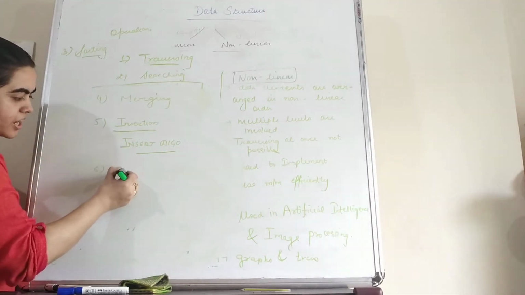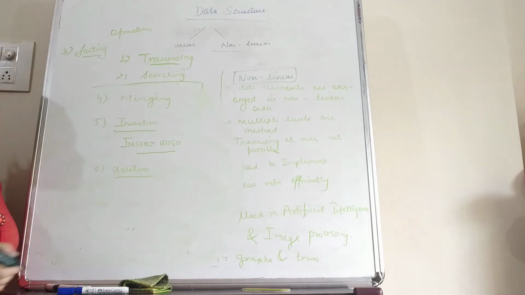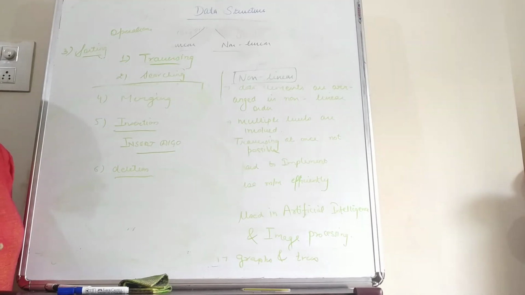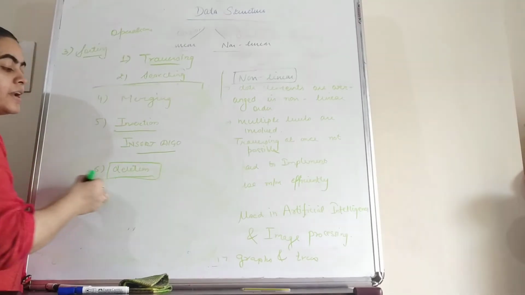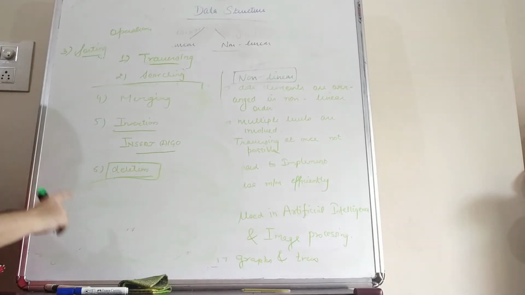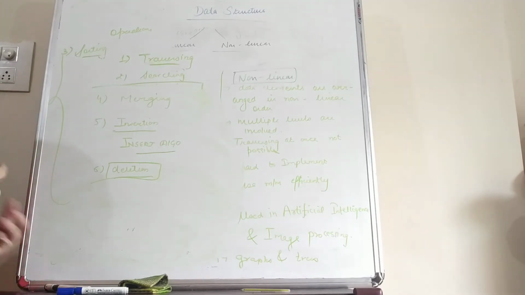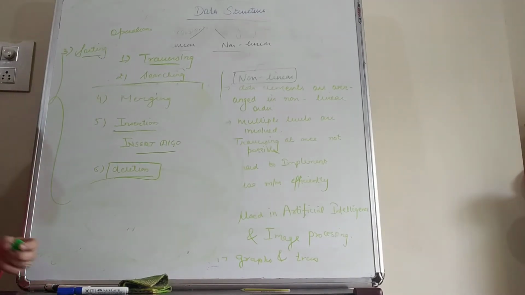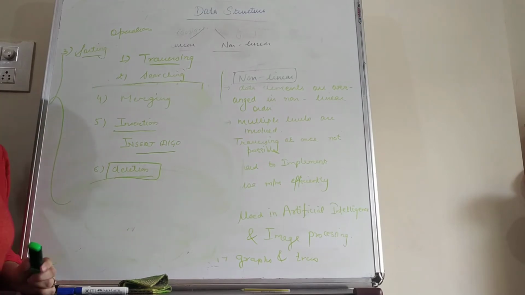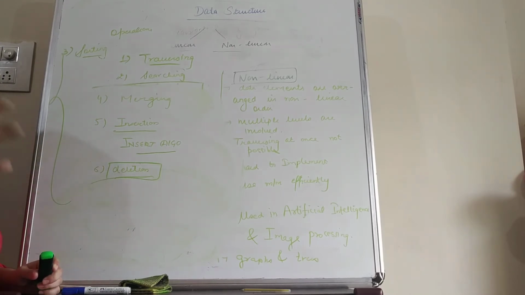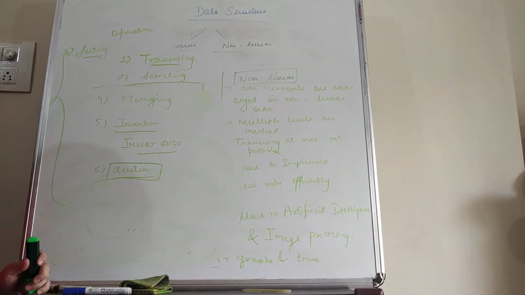Afterwards, the last type of data operation is deletion. Deletion means if we want to delete any existing data element from the data structure, we can delete that data element from it. So these are the different operations that we can perform with the data structure. We can insert any new data element, we can delete any existing data element, we can search any item, we can sort the data elements that are present in the data structure, we can merge different records or different fields together, or we can traverse the data elements within the data structure.